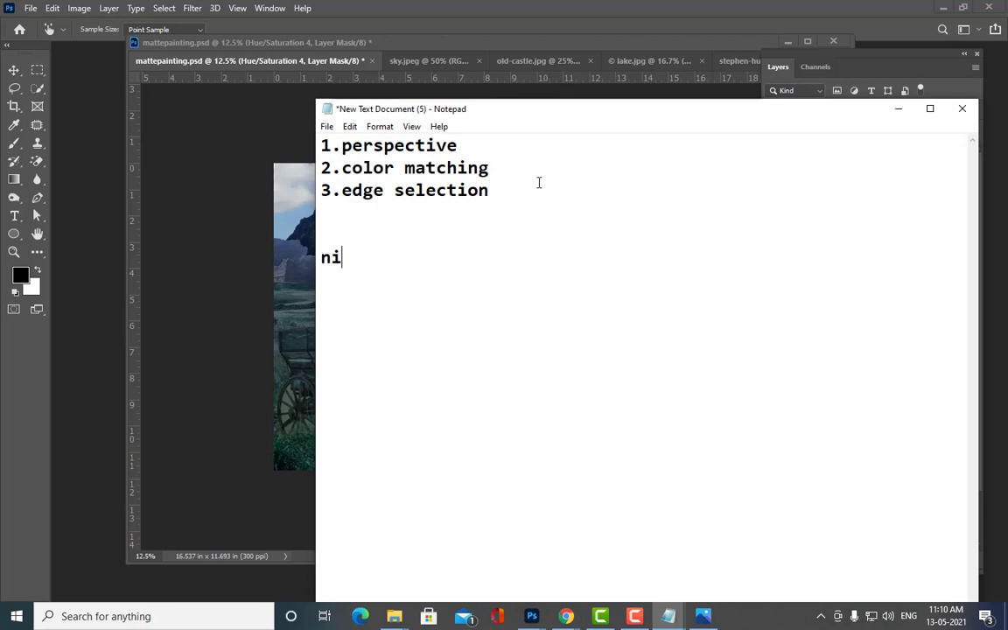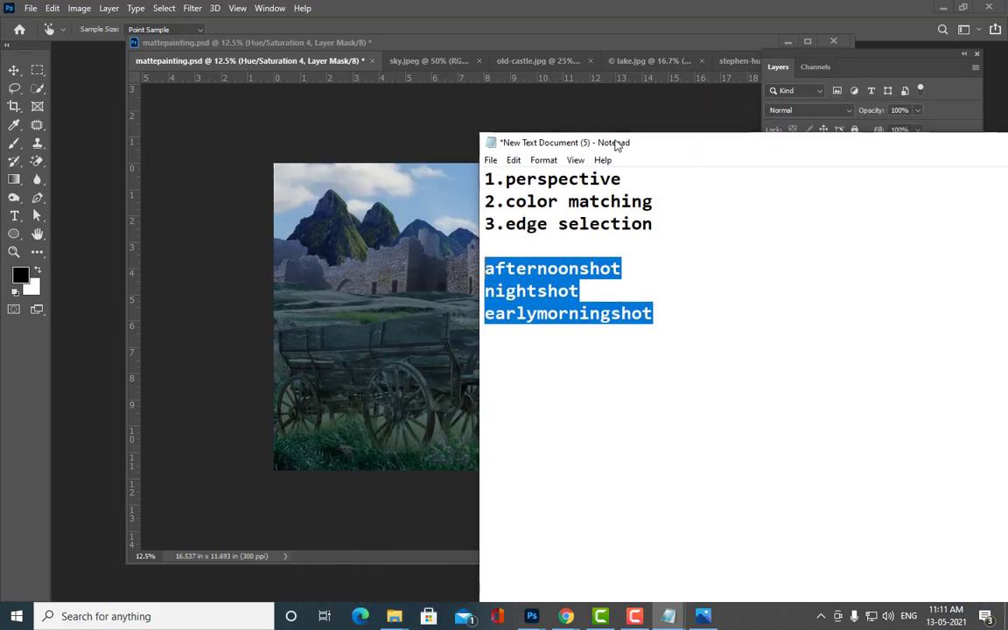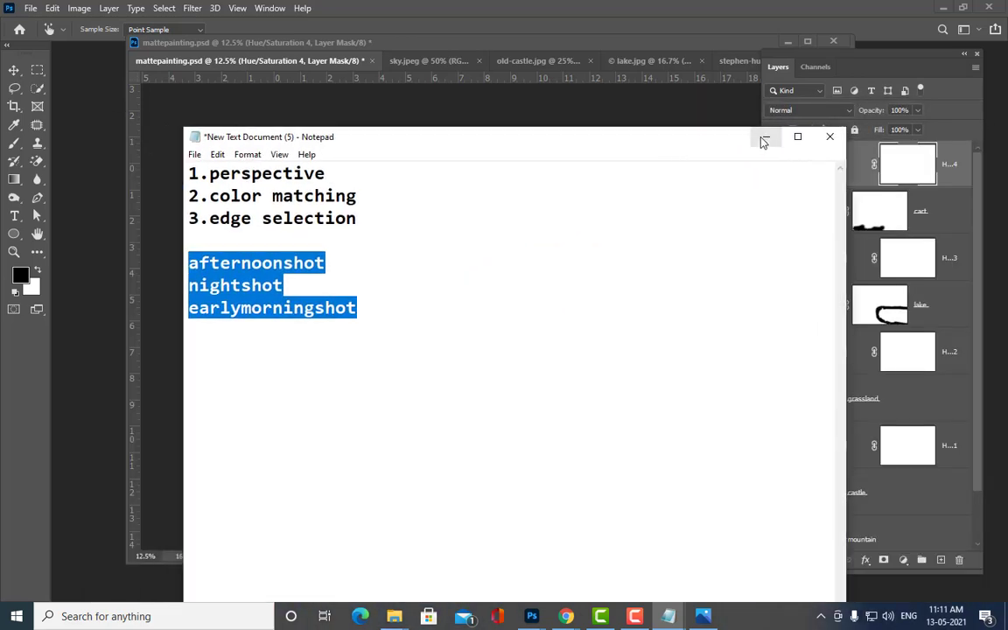So we'll say night shot, afternoon shot, and early morning shot. So we are going to now create 3 shots, that is afternoon shot, night shot, early morning shot. Is it clear, all of you? So we will be now creating the 3 different time zones. So how we can do that?